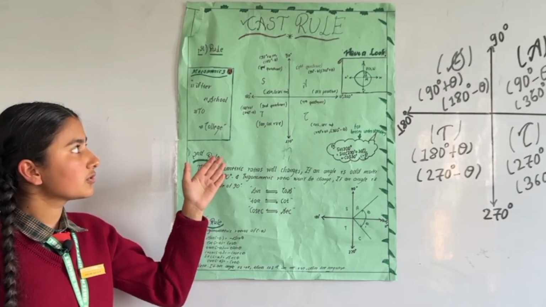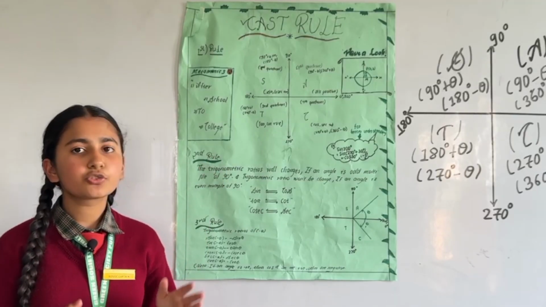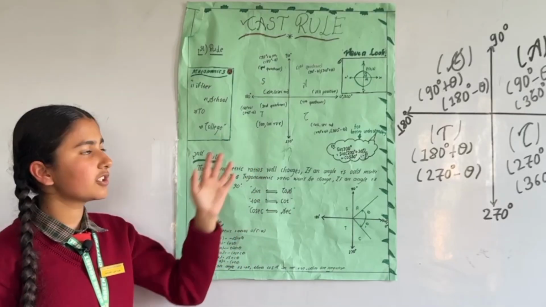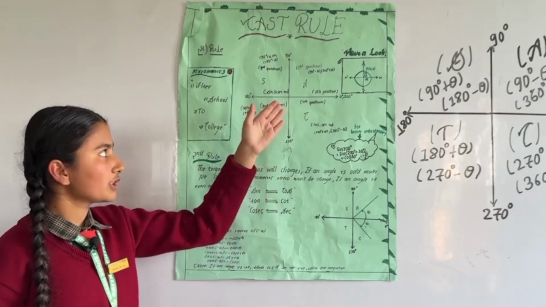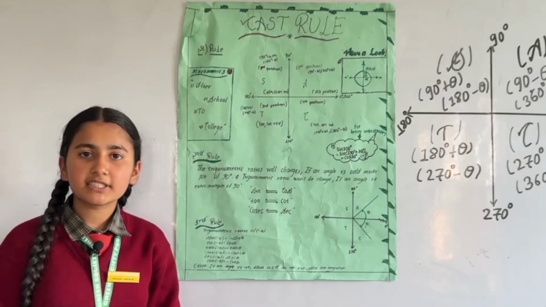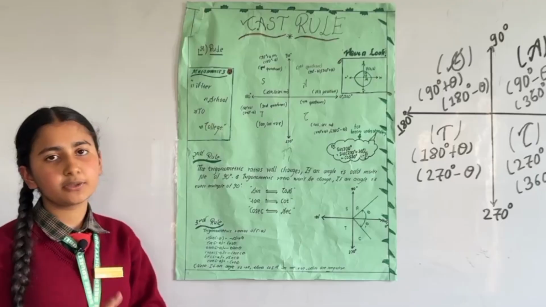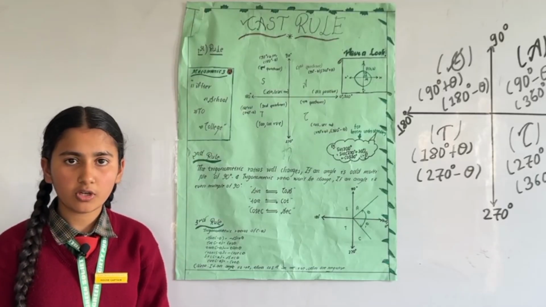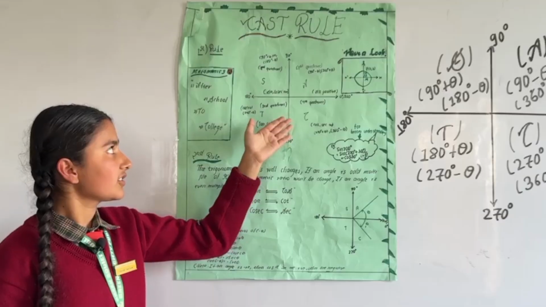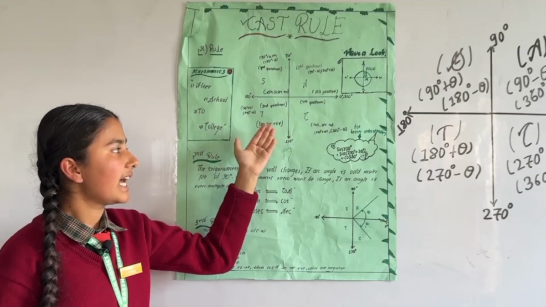The first rule is basically regarding the values of trigonometric angles. To understand this efficiently, we have created this CAST rule chart which consists of 4 quadrants. The first quadrant, second quadrant, third quadrant and fourth quadrant. To remember this CAST rule chart, we have created a mnemonic ASTC, which stands for after school to college. In this chart, the first quadrant is represented as A, the second quadrant as S, the third quadrant as T and the fourth quadrant as C.